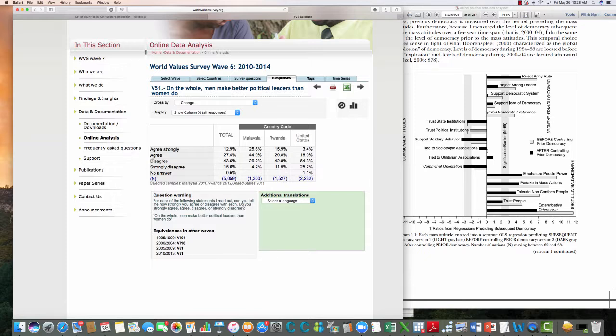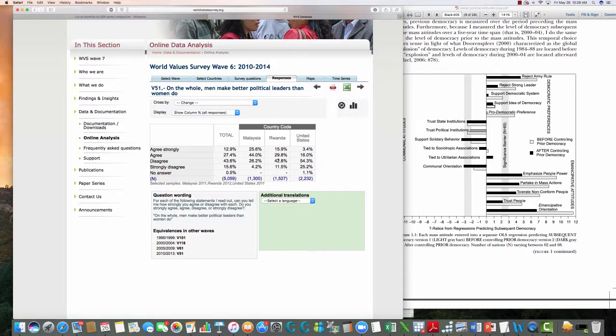What we're looking for is disagree and strongly disagree. If you strongly disagree or disagree with that statement that men make better political leaders than women, then that reflects an emancipative attitude. If you agree with it, it reflects not an emancipative attitude. So we're looking for high values here. Notice that the vast majority of people in the United States disagree with that statement. They think that women make just as good political leaders as men. Nonetheless, about 19% do agree with it.